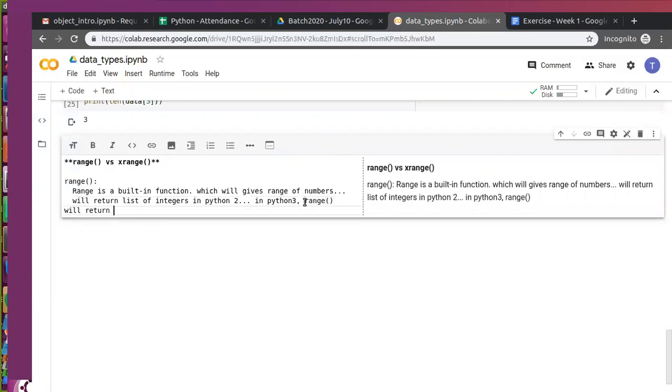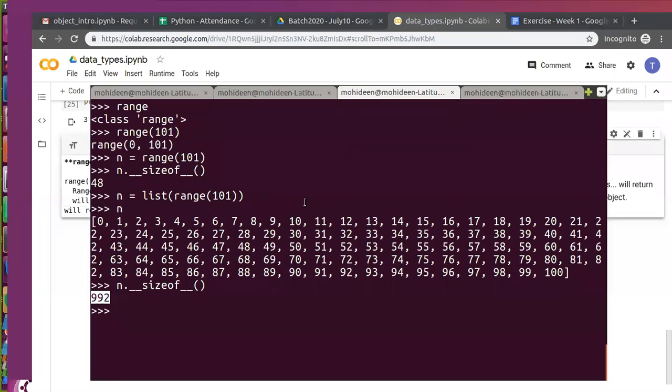In Python 3, do we have only range, or do we have both range and xrange? Actually, your voice was breaking. Okay, fine. So in Python 3, we have a concept called range alone, not xrange.